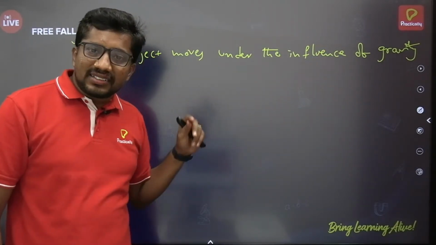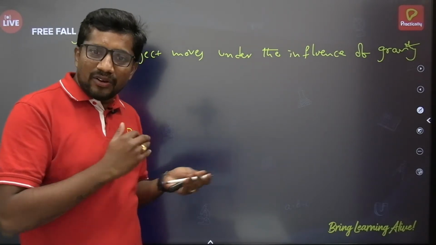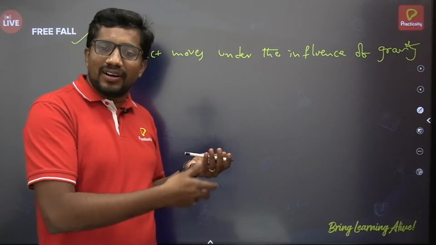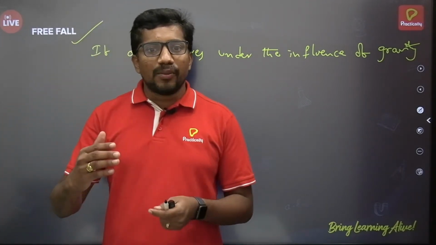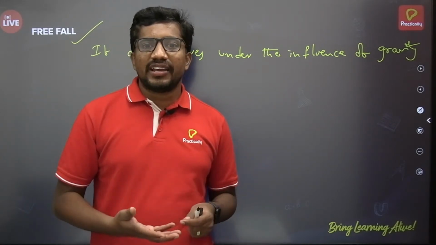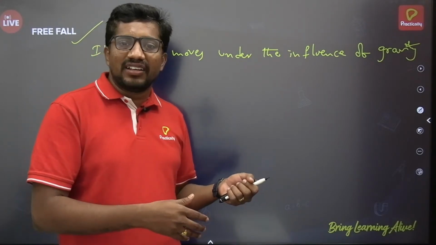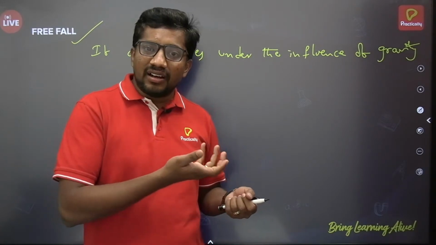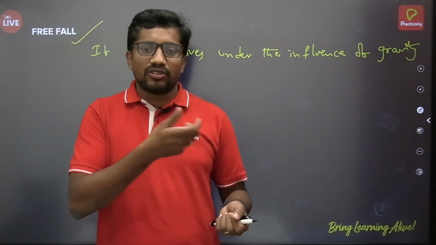Whatever numericals or properties we are going to learn, as we are on the surface of the earth, we will relate to the earth's gravity. But these properties are even applicable to other planets also. As we are on the surface of the earth, every time we talk about earth's gravity, its acceleration due to gravity, its mass, its radius, those parameters we are going to take into account.